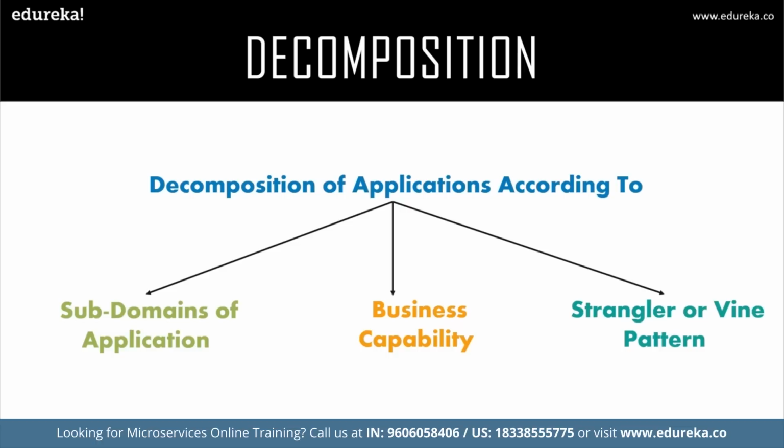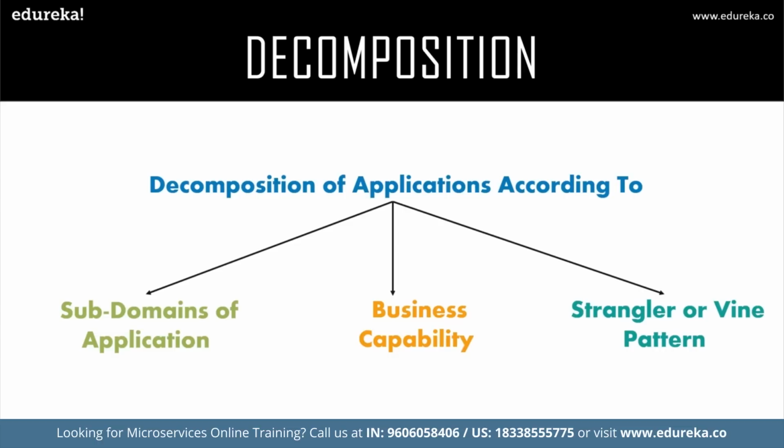So the vine pattern or the strangler pattern is basically based on the analogy to a vine, which basically strangles a tree that it is wrapped around, right? So when this pattern is applied onto a web application, a call goes back and forth to each URI call and a service is broken down into different domains. These domains are then hosted by separate services, right?